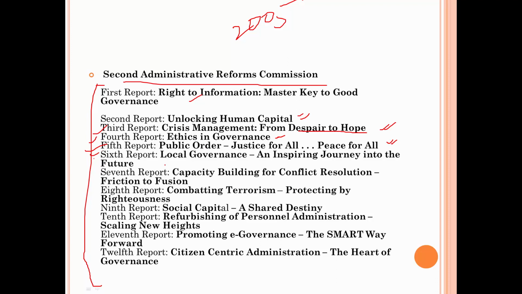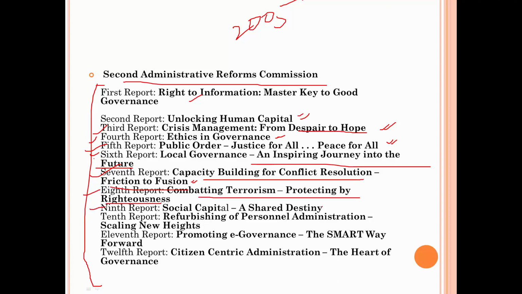Then sixth report is local governance and inspiring journey into future. Here they have given the Panchayati Raj as well as municipal governance and how to improve them. Then seventh report, capacity building for conflict resolution, friction to fusion. So here they have given a lot of conflicts that are present in our society. It is not just about direct violent conflicts, but many other ethnic, social, economic conflicts, and how to make sure that those things do not happen. Then eighth report is combating terrorism, protecting by righteousness.